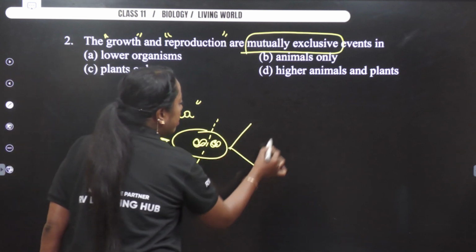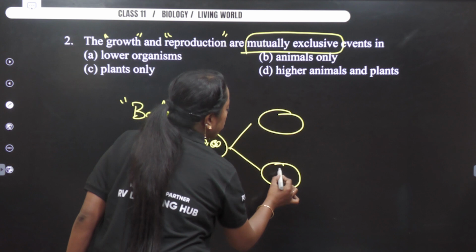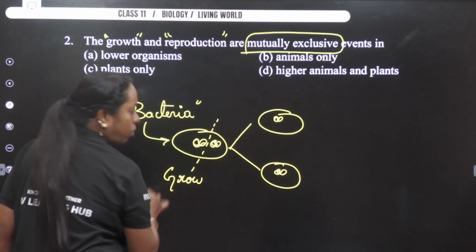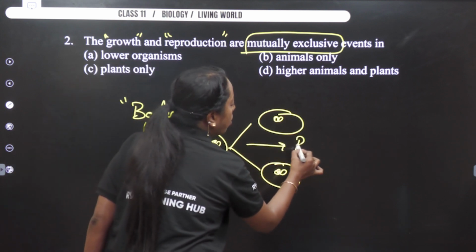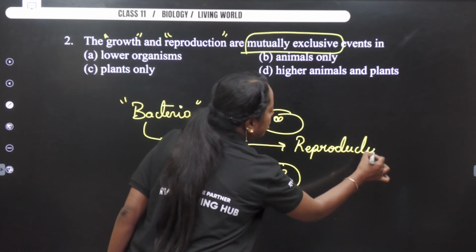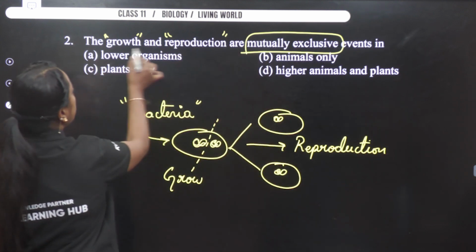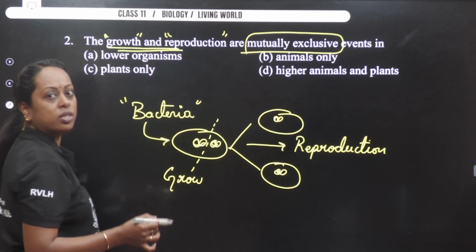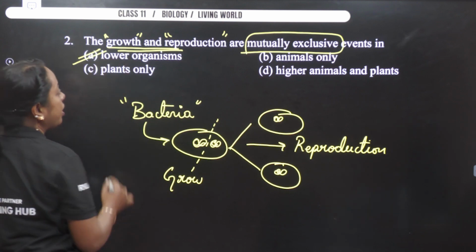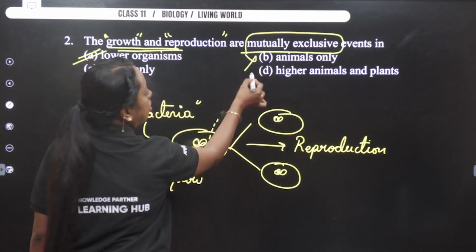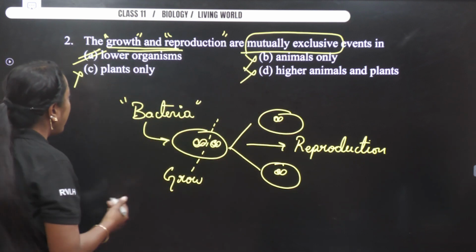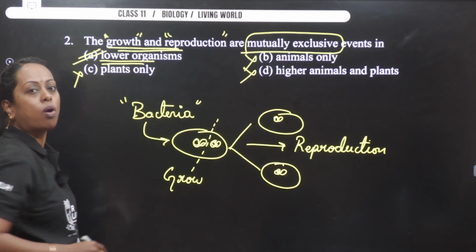When it divided, it produced two daughter cells. It decided to grow, but it ended up with the process of reproduction. So growth and reproduction as mutually exclusive is seen only in the case of what? Lower organisms. So option B wrong, option D wrong, option C wrong. So the answer becomes option A. It is seen in case of lower organisms.